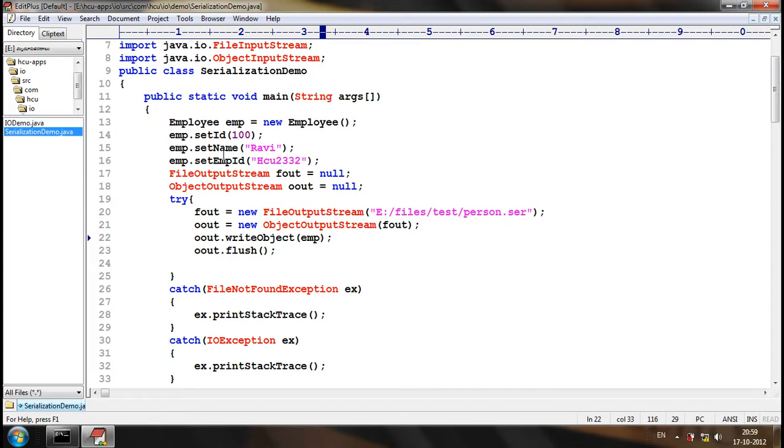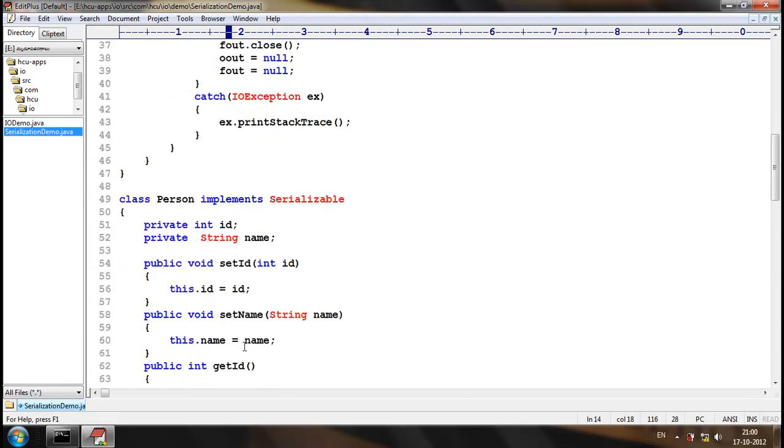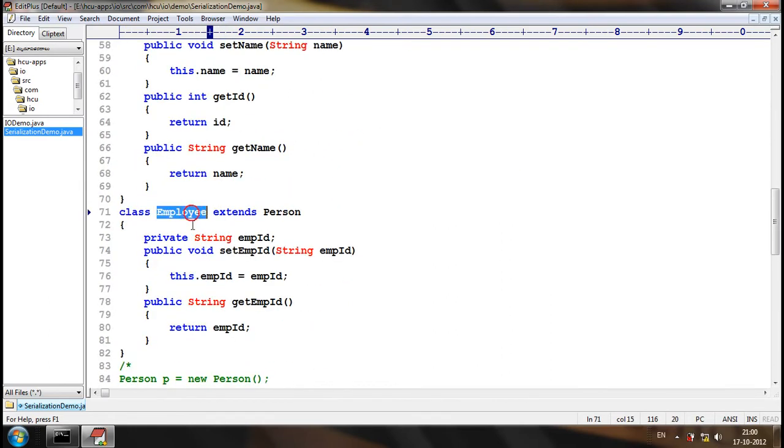What I am doing is processing the Employee object into the file employee.ser. First I am constructing the Employee object and then setting the ID. Does the setID method exist in the Employee class?